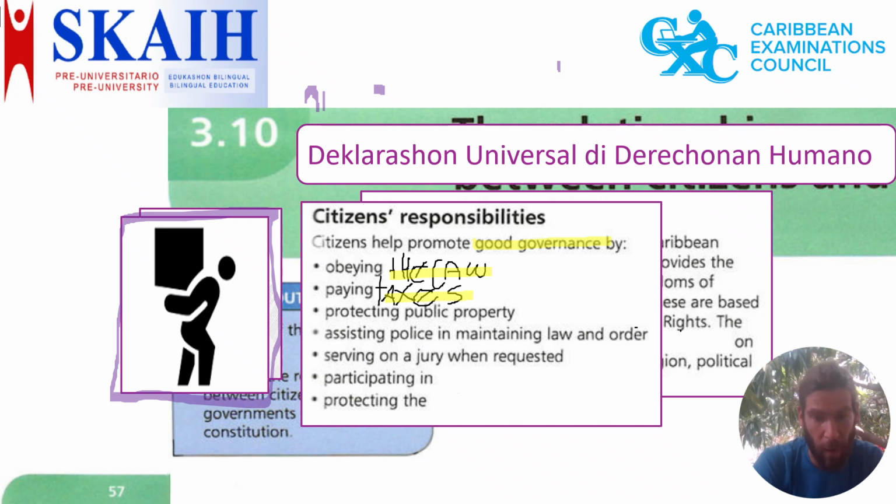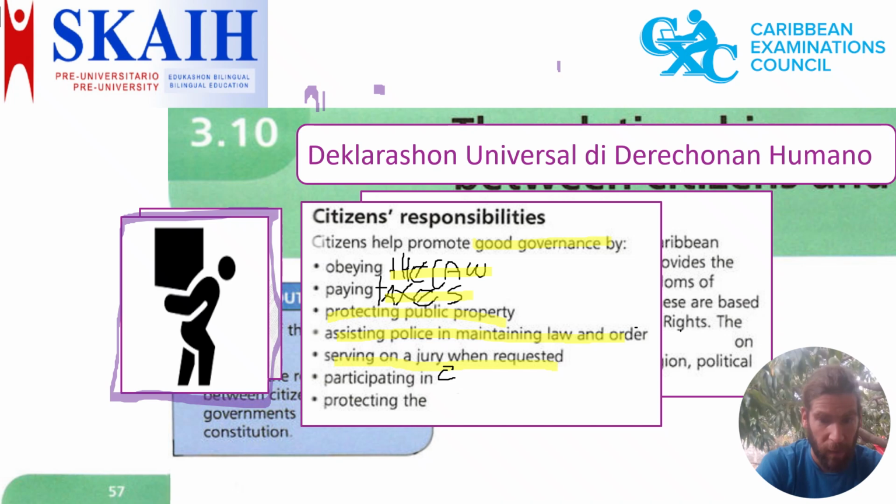Protecting public property, like the school. We're not allowed to wreck the school. We're not allowed to wreck the police station. We're not allowed to wreck the public offices. We have to assist the police in maintaining law and order, serving on a jury when requested. Participating in elections, although it's not obligated, is a very important responsibility.